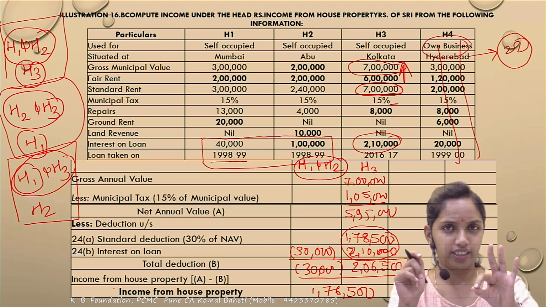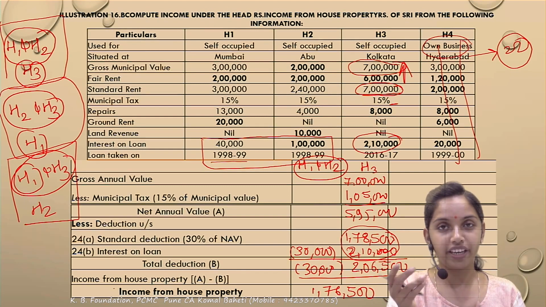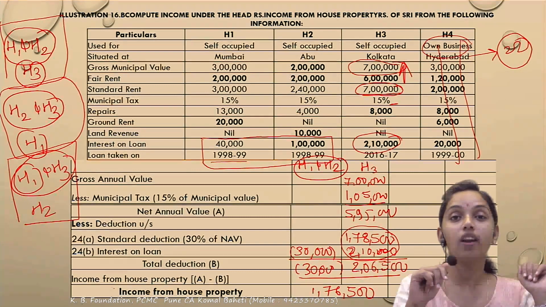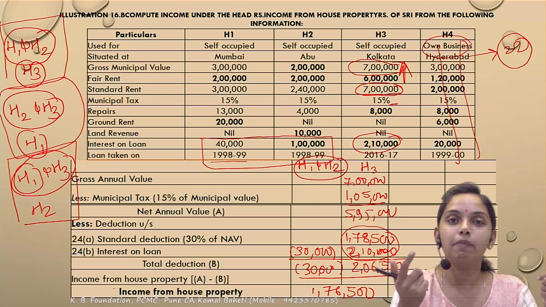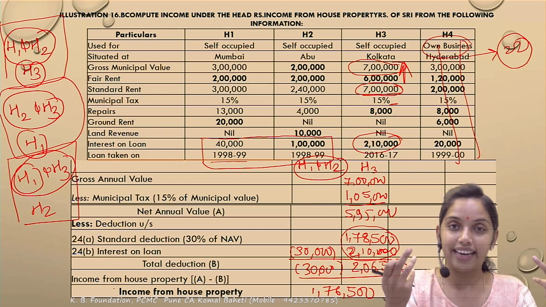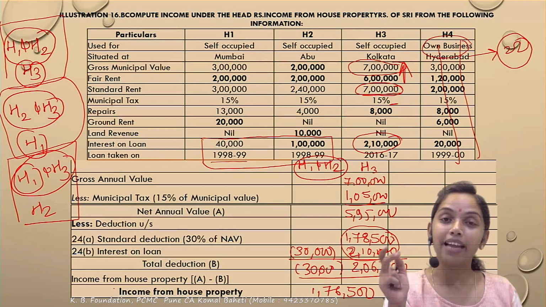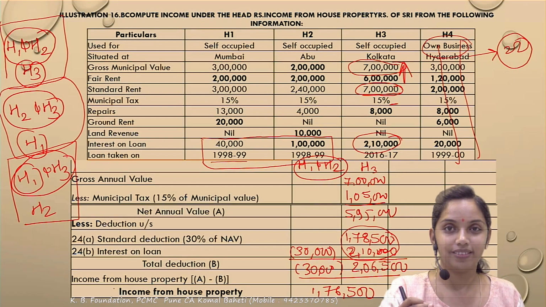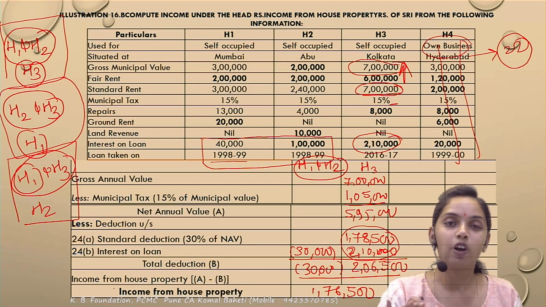There are 3 options. Correct. What are the options? एक तो आप कोई भी 2 houses को self occupied करो and the remaining third one is to be called as a deemed let out. अब which house property has to be called as a self occupied? So I would have a maximum benefit. Maximum benefit मतलब क्या? I should end up paying a lesser amount of tax. That could be possible when the income calculated would be lower. Correct. So I will calculate the income in all the 3 options, total income from the HP. Under whichever option the income is lower, I will opt for that option.